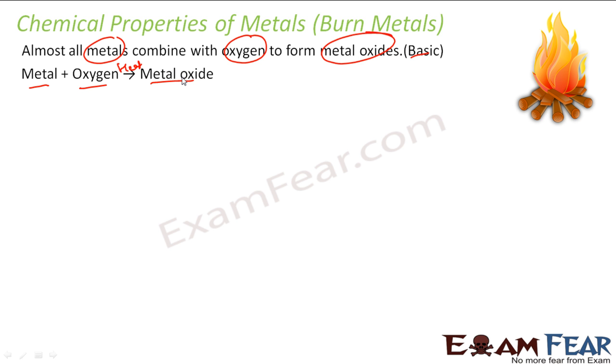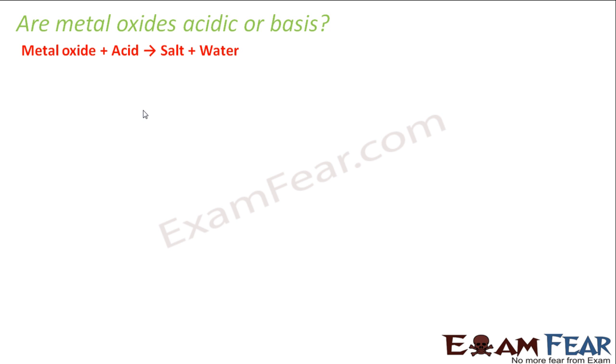So generally, when you burn the metal, that is, when you heat it in presence of oxygen, it gives metal oxide, and they are generally basic in nature. For example, you take manganese and burn it, you get manganese oxide. And as I told you, the metal oxides are basic.